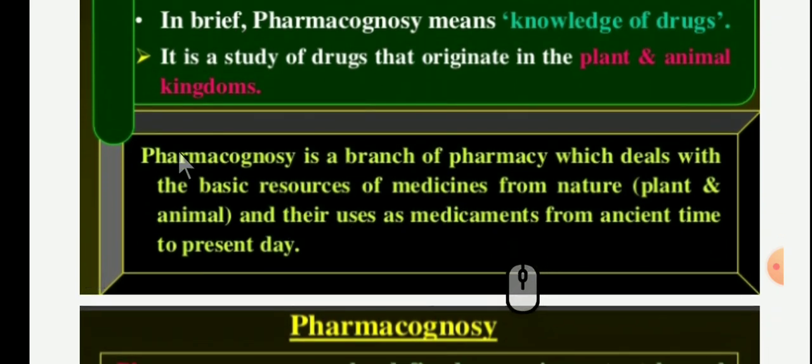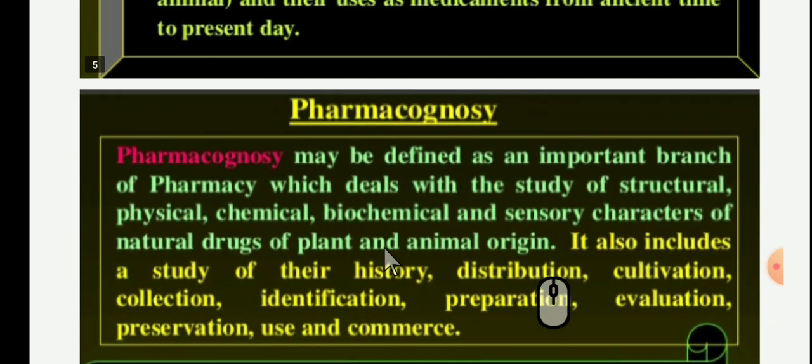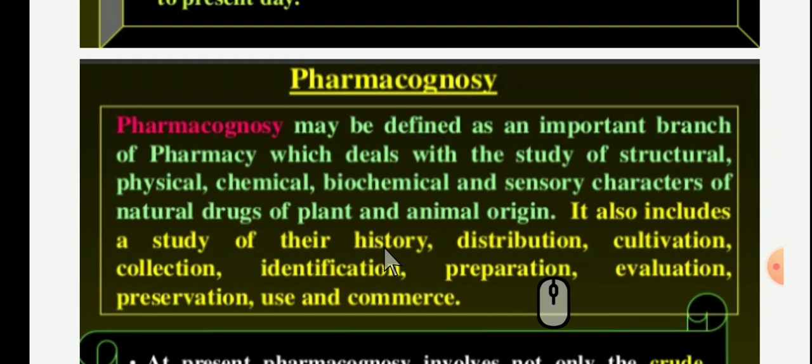So here, pharmacognosy is a branch of pharmacy which deals with the basic resources of medicines from nature, in that plant and animal, and their uses as medicaments from ancient time to present day. So my dear students, you can clearly get through this definition.